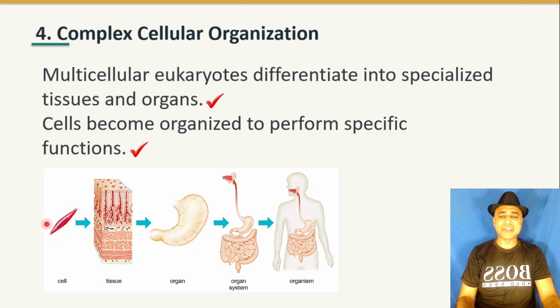Cells are specialized and organized into tissues, and different tissues organize into an organ, and different organs give rise to an organ system, and different organ systems give rise to an organism. This is complex cellular organization in domain Eukarya.